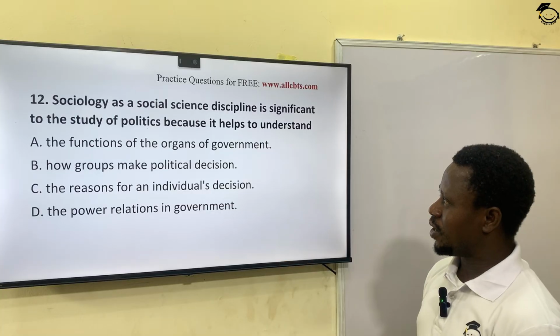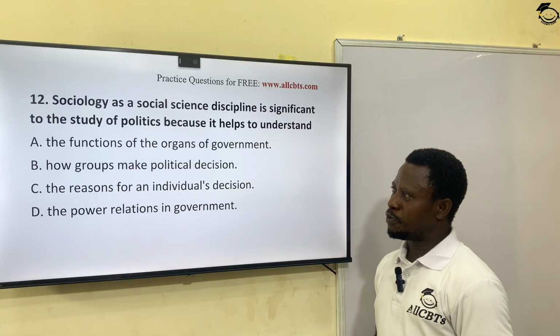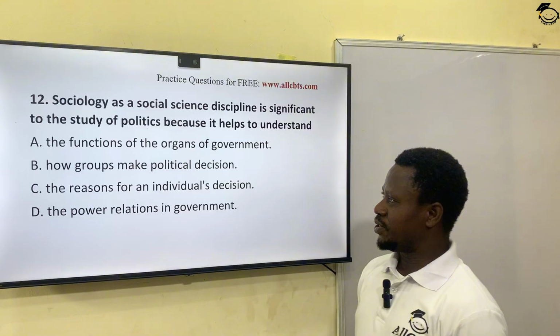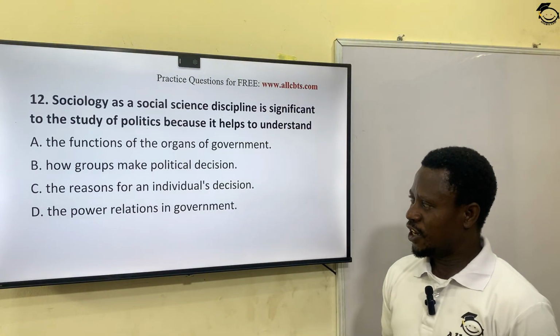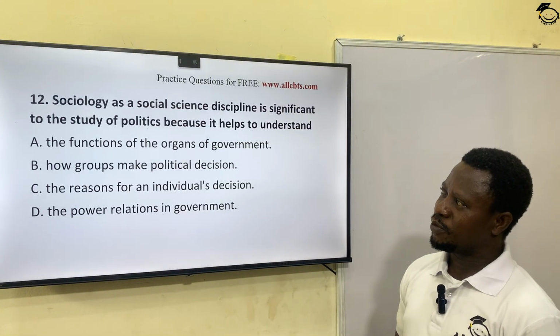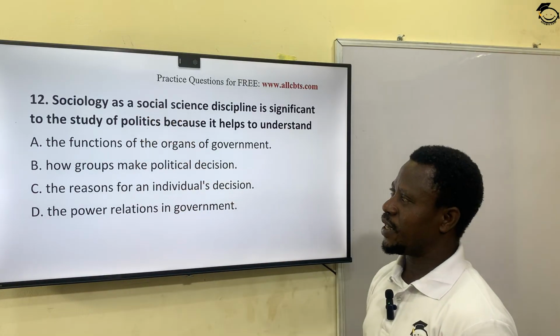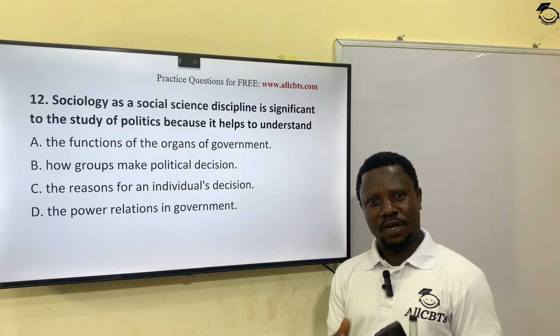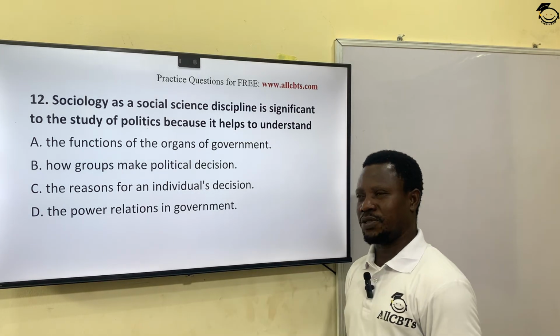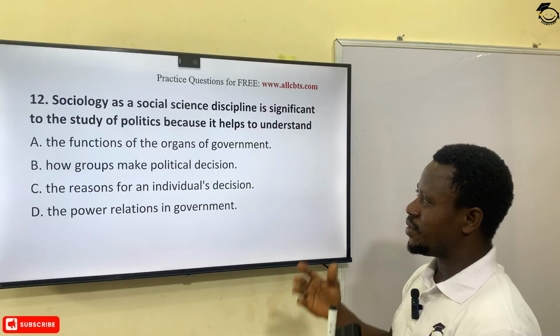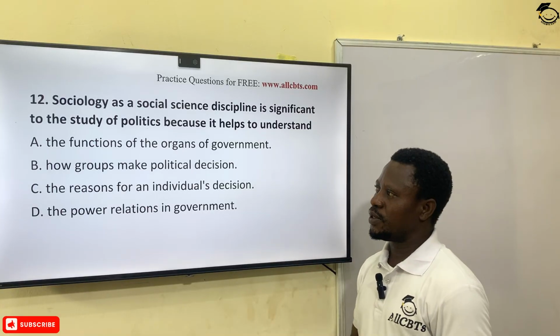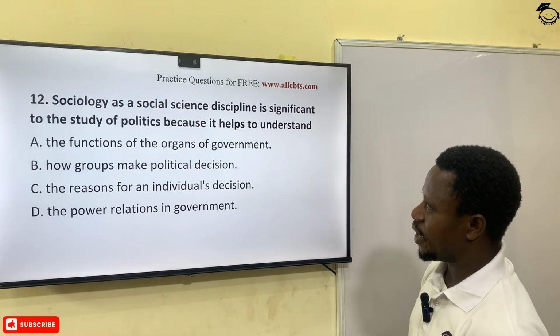A, the functions of organs of government, B, how groups make political decisions, C, the reason for an individual's decision, D, the power relations in government. From the word sociology, talking about social, all right? So the most correct answer is how groups make political decisions, how different groups make their political decisions. Option B is the most correct answer.